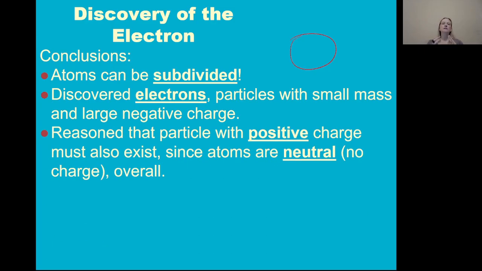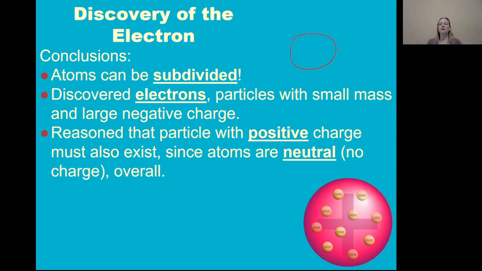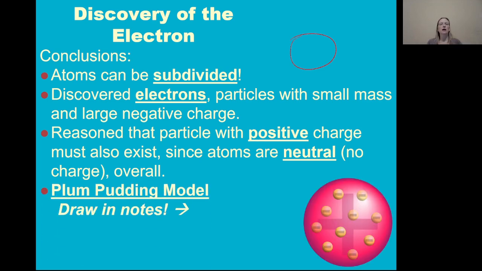So he also reasoned that atoms overall have no charge. If he just found a particle with a negative charge, there must be something else in the atom with a positive charge to balance that out, because there's no way for the overall atom to be neutral, to have zero charge, unless there's something in there with a positive charge. So he's like, something with a positive charge has to be in here also, I just don't know what it is yet. So his model, his idea for what the atom looked like, he called the plum pudding model.